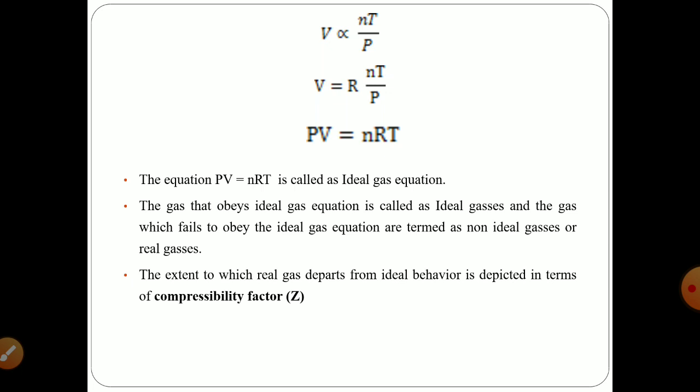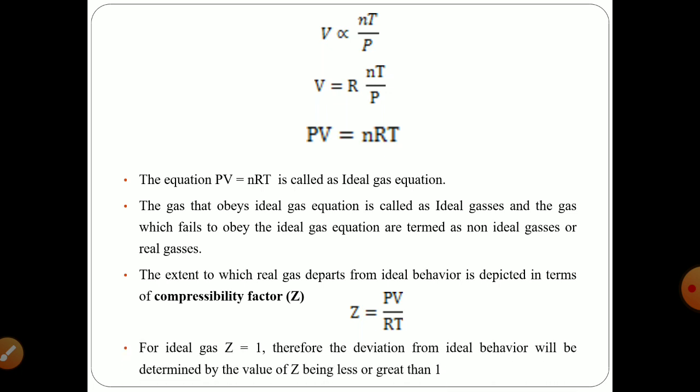So the extent to which real gases depart from ideal behavior is given by the term known as compressibility factor, that is Z, given by the equation Z = PV/RT, where Z is the compressibility factor, P is pressure, V is volume, R is the gas constant and T is the absolute temperature. It is assumed that for ideal gases, Z is equal to 1.